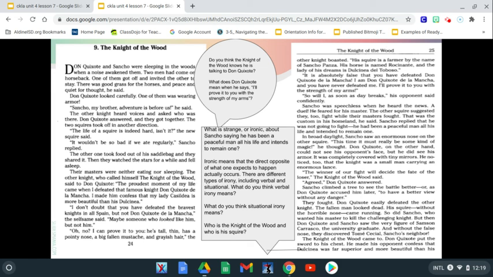Boys and girls, isn't that strange or ironic that he says that? Why do you think that? Why do you think it's strange or ironic that he says he had been a peaceful man all his life and intended to remain one?